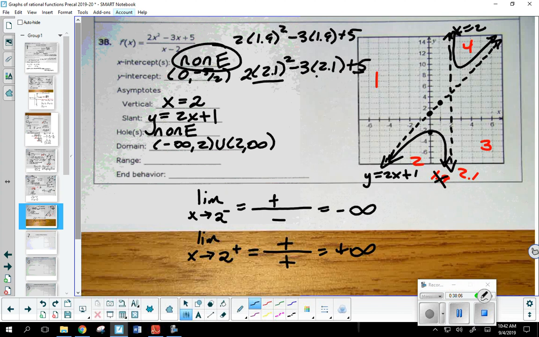Okay. How we doing? Anybody lost? Anybody not sure about anything I did here? Hey, where'd you get those? I chose those. Now, that's just a personal preference. I like to choose a value as close to the vertical asymptote as possible. I got in the habit of just choosing one within 1/10 of a point above and below.